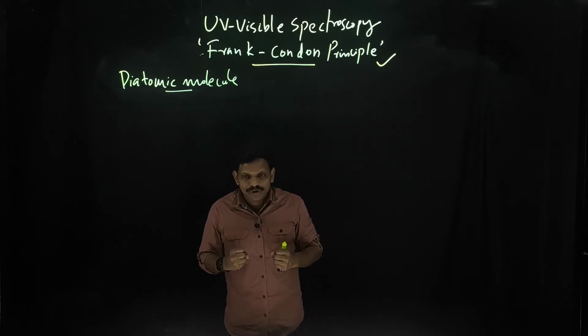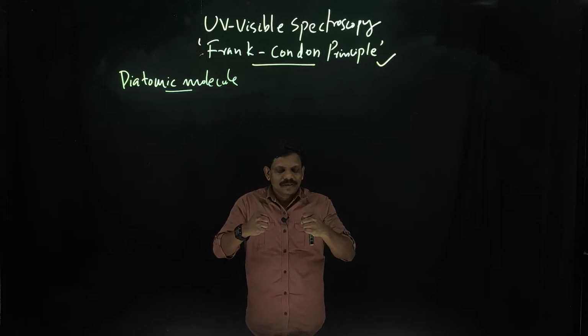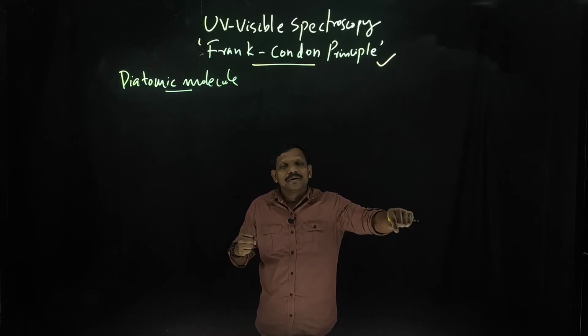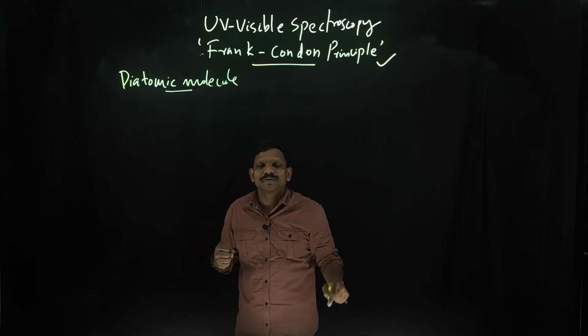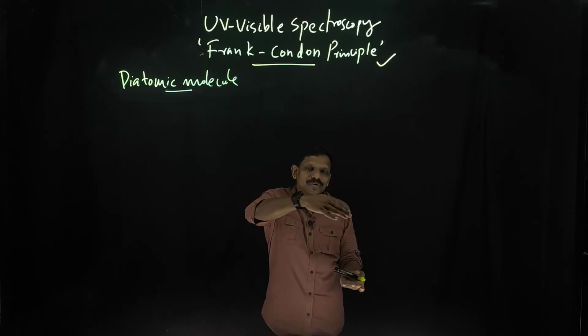Suppose you are considering a diatomic molecule like this. I told you that the electronic transition happens from one vibrational state of the ground electronic state. That means an electronic state consists of vibrational and rotational states, you know that.